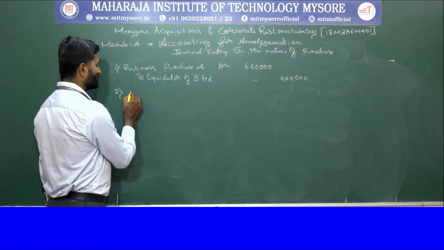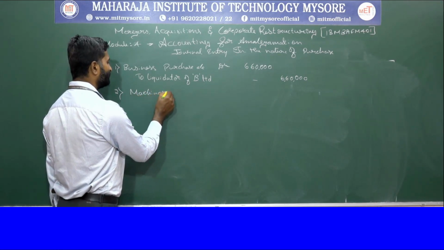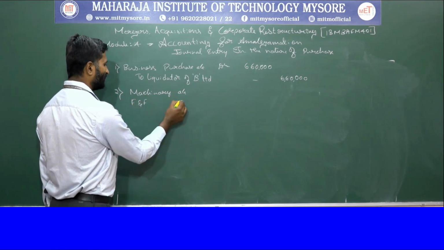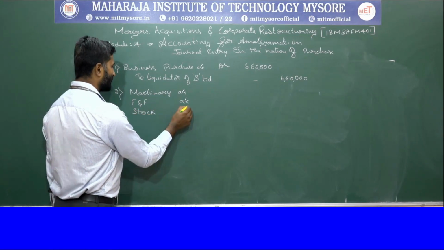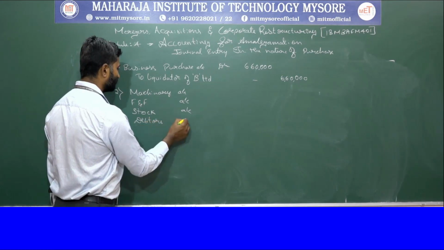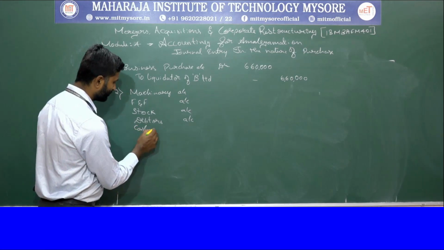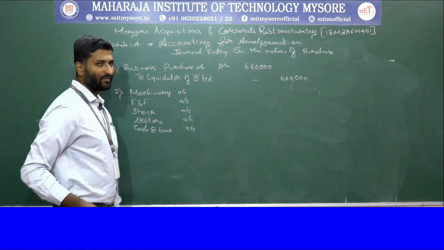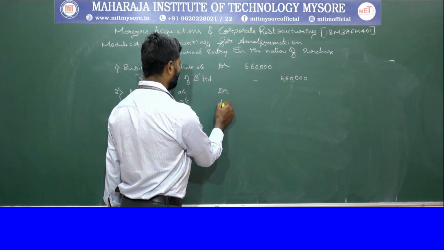Here we are going to show the same assets: machinery account, furnitures and fittings account, stock account, debtors account and cash at bank account. Whatever the balance sheet values are, we take the consideration as the same.